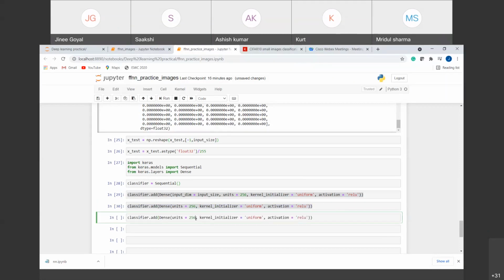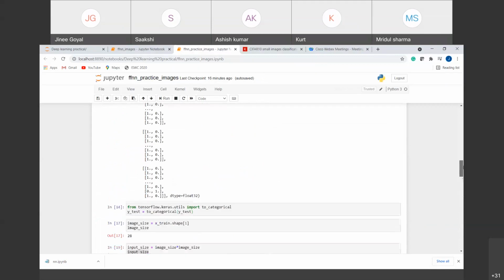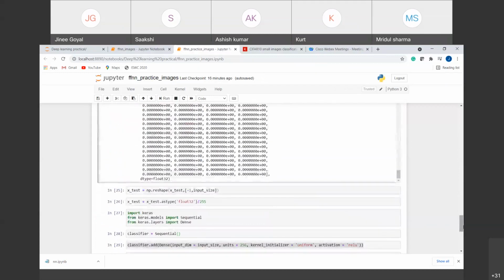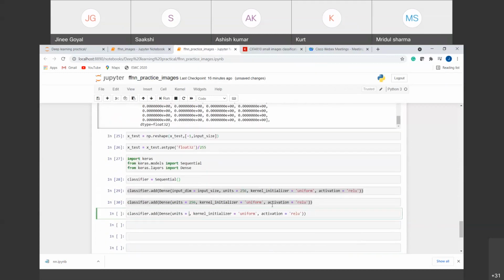Now we want the number of neurons in the output layer, right? For that, we have our unique classes here, num labels. There can be 10 classes, 20 classes, n number of classes. So how can you find that? Using the np.unique function. I'm using this directly instead of giving it manually, taking num labels. That is, I have 10 classes, so I need 10 neurons in the output layer.